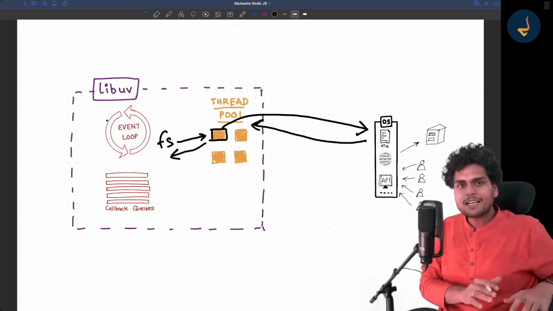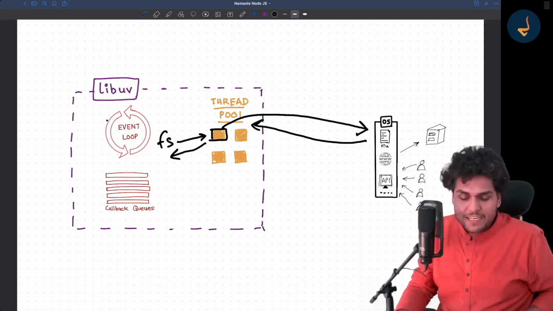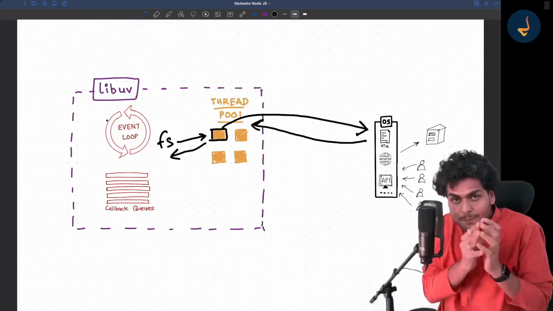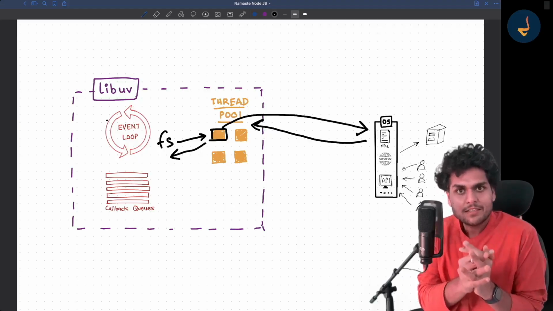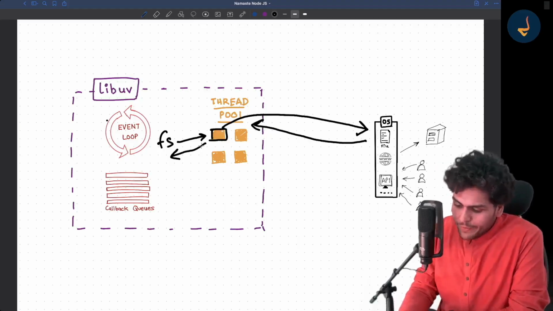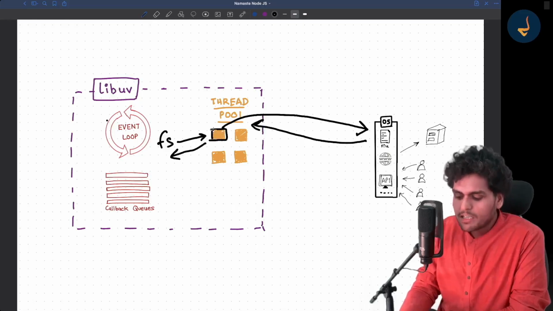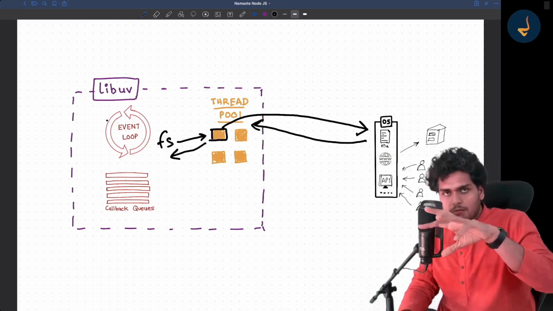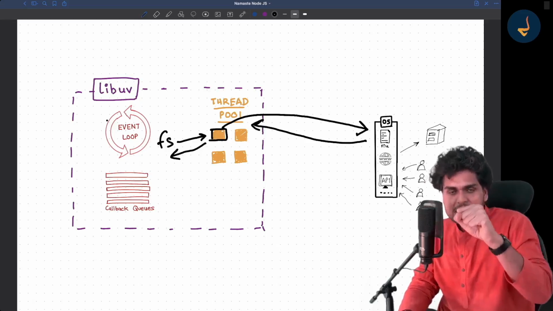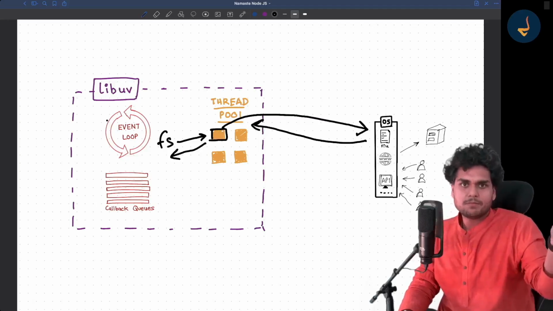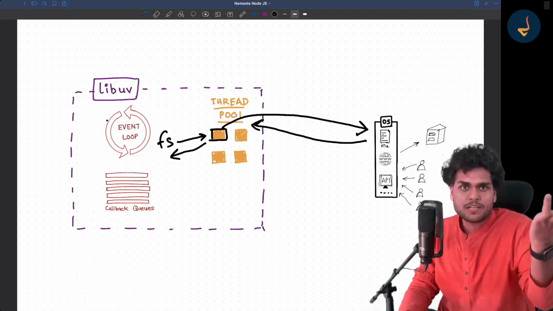The thread is then vacant. While the file is being read, this thread is completely occupied. It cannot do anything else. So when this file reading is complete, that thread which was engaged just frees up. Then it is available for some other operation.